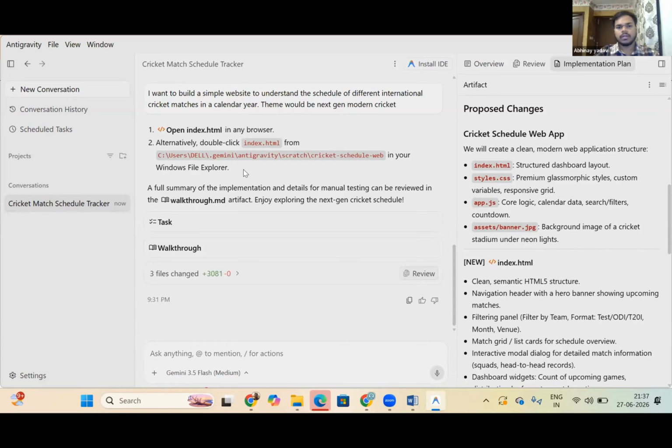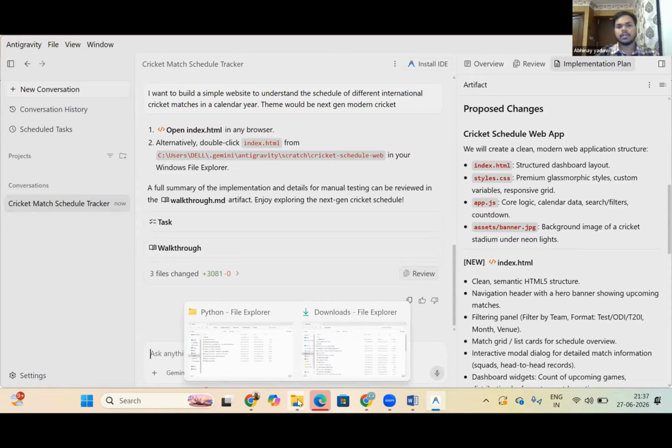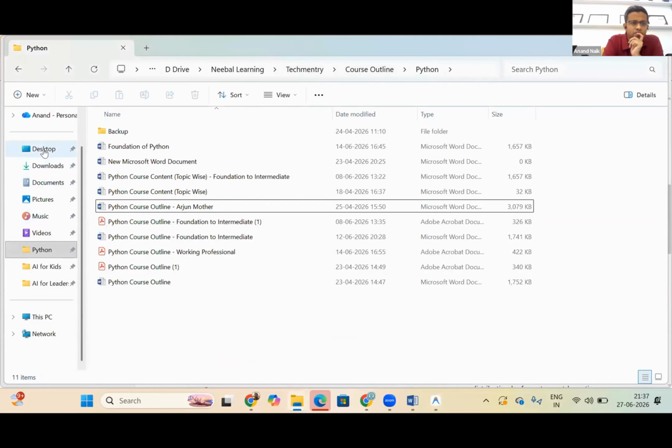And see, it has just given you the path as well, right? I guess C drive, Dell, Gemini, anti-gravity, then cricket schedule underscore web, hyphen web. So this is your path where you have made your folder, I guess.